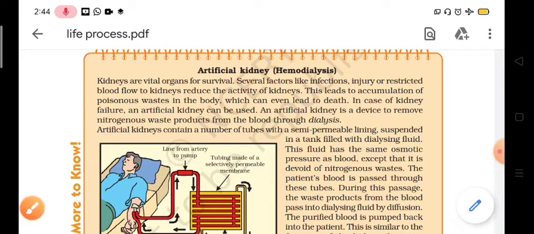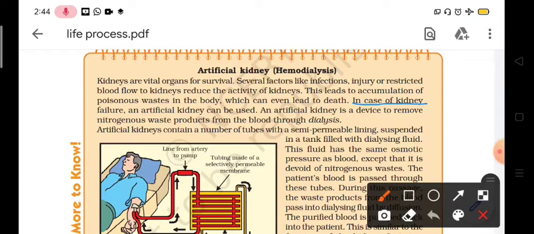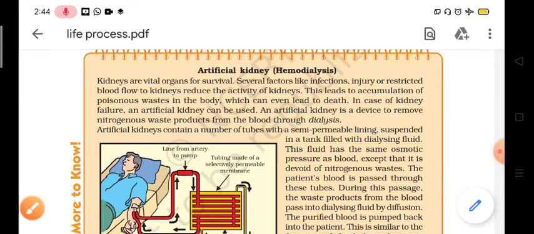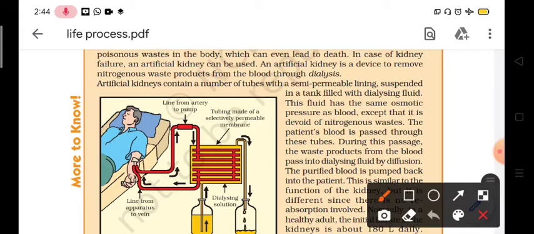So in the case of kidney failure, an artificial kidney can be used, which is an advanced or modern technology to deal with this problem. An artificial kidney is a device to remove nitrogenous waste products from the blood through dialysis. Means the process is known as dialysis, through which the blood is filtered outside the body. So what are the things or setup found in the artificial kidney? Let us know about this system.